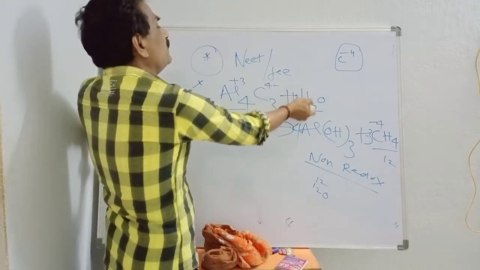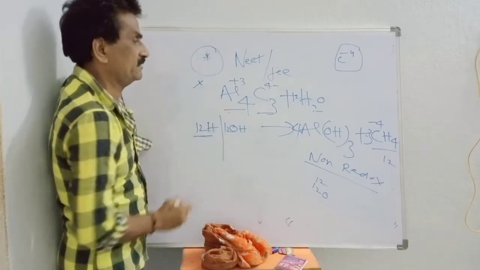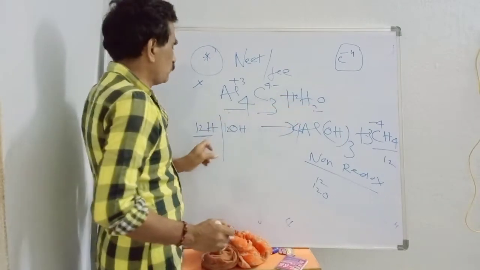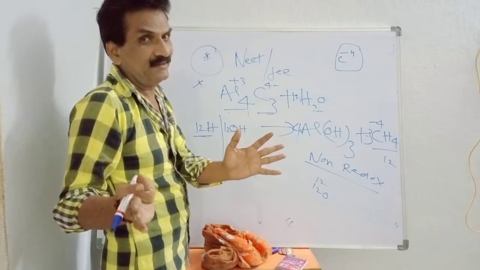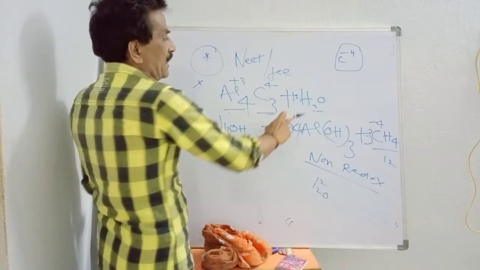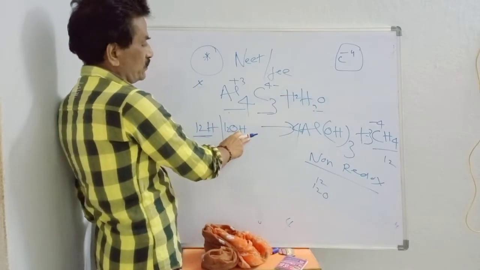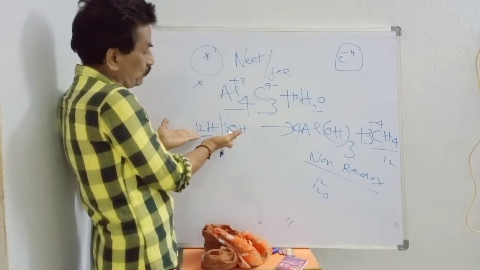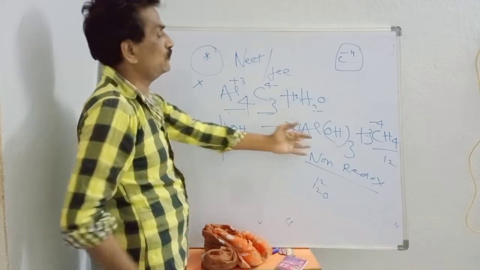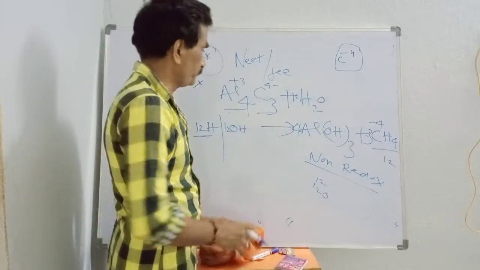So we can write it like this: 12H2O means 12H, 12OH. H2O means HOH. Am I correct? The balanced equation is 12H2O, that is 12H and 12OH. Then Al4C3 reacts with 12H and 12OH. We will get 4Al(OH)3 and 3CH4.